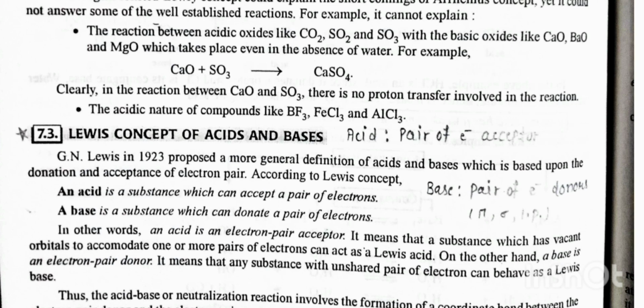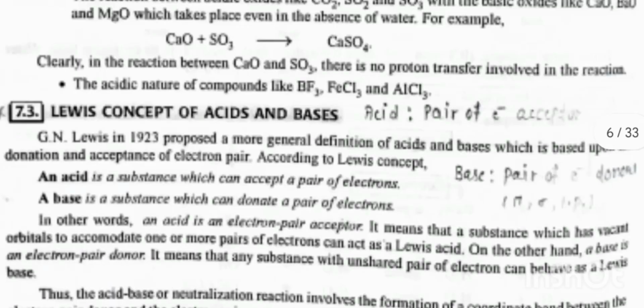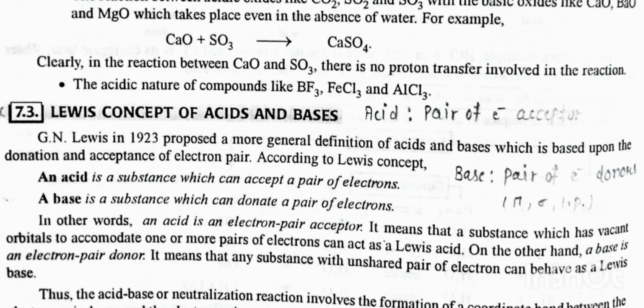Lewis concept of acid and base. Gilbert Lewis in 1923 proposed a more general definition of acids and bases which is based upon the donation and acceptance of an electron pair. According to Lewis' concept, an acid is a substance which can accept a pair of electrons. A base is a substance which can donate a pair of electrons. In other words, an acid is an electron pair acceptor.